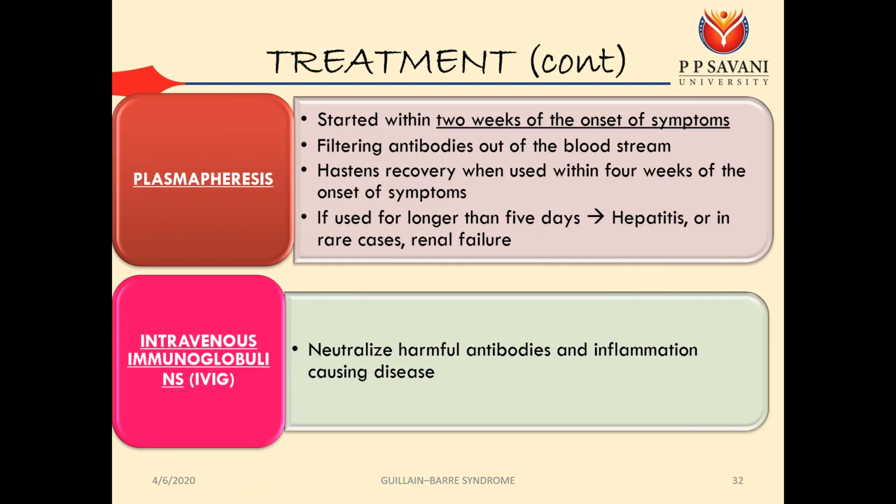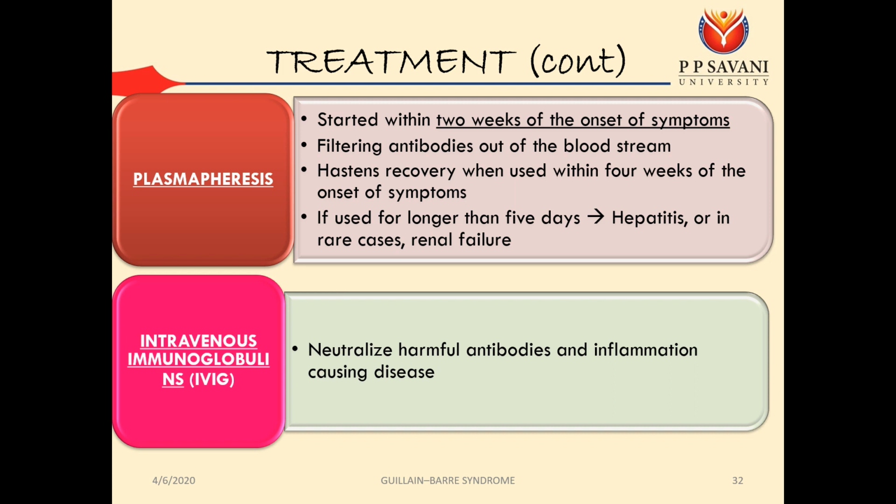The treatment options available are plasmapheresis and IVIG, that is, intravenous immunoglobulins. Plasmapheresis is started within 2 weeks of the onset of symptoms. It filters antibodies out of the bloodstream, directly from the plasma. It has shown recovery when used within 4 weeks of the onset of symptoms. So the sooner it is given, the better the outcomes. If it is used for longer than 5 days, then hepatitis may happen, or in rare cases, renal failure also can happen. So it should be given with precaution.